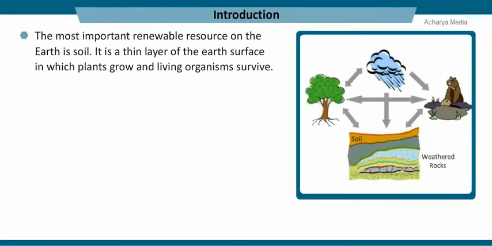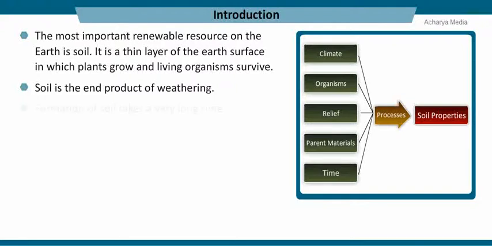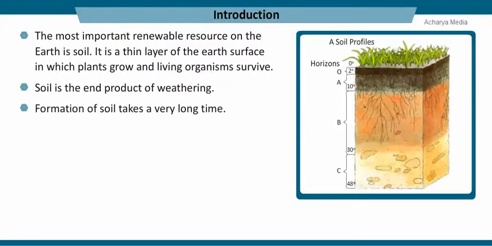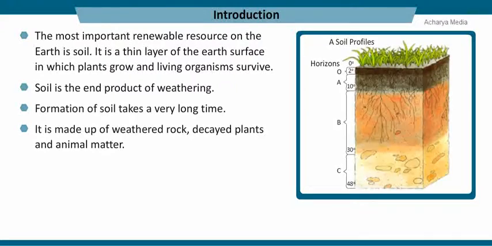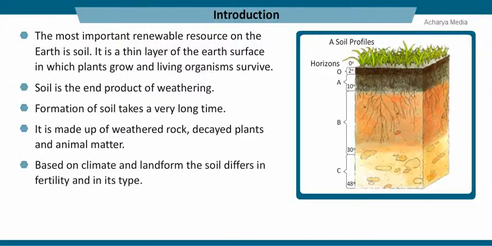It is a thin layer of the earth's surface in which plants grow and living organisms survive. Soil is the end product of weathering. Formation of soil takes a very long time. It is made up of weathered rock, decayed plants, and animal matter. Based on climate and landform, the soil differs in its fertility and in its type.